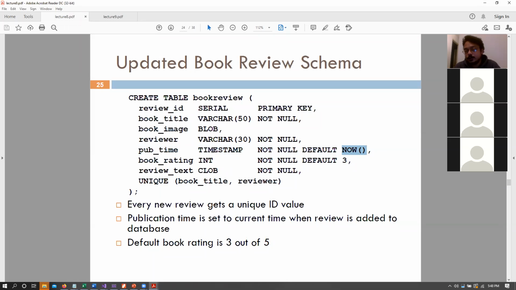So whenever a new review is posted, we query the now function and we populate the publication time with the current timestamp. And then book rating is essentially another default value we set to 3. So if a book rating is not provided, we just say it's a so-so book, right? So it's a middle ground. Okay. Any questions?